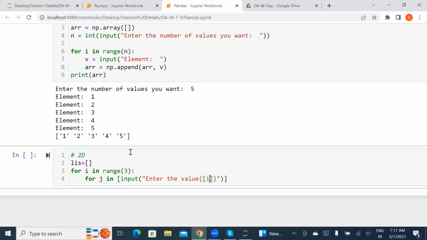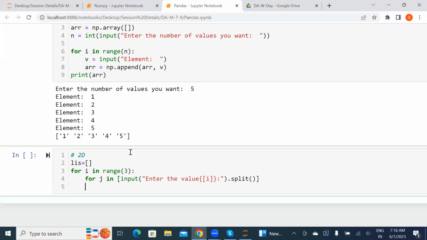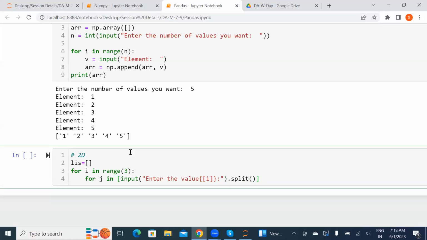So I'm giving that I, and this will be just print it. This is for printing. Nothing can be working on that because we need to take the value in the looping time itself. And then I need the split method. Oh, you already know how the split method will be. It will split the particular values with a colon.